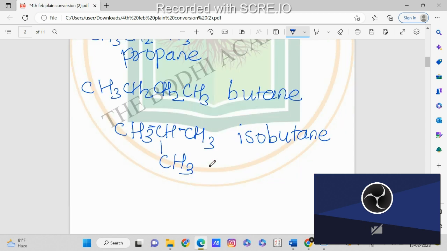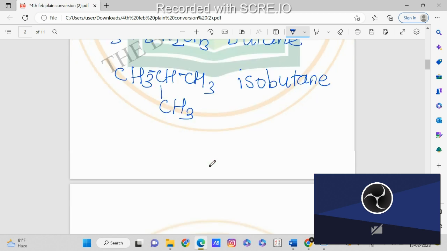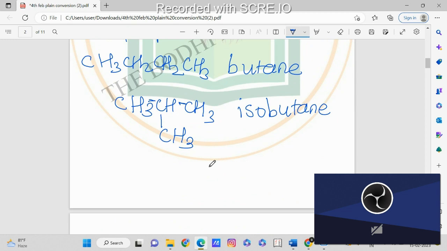Now next we will see the preparation. Like the way I have shown you all the butane isomerism, same way you have to do for pentane and hexane. If the formula is given, you have to just write the straight chain first, then you can see how many ways you can arrange the compounds, like I have shown for butane.